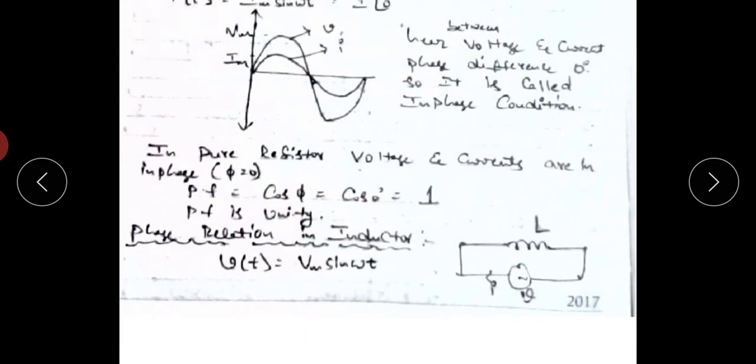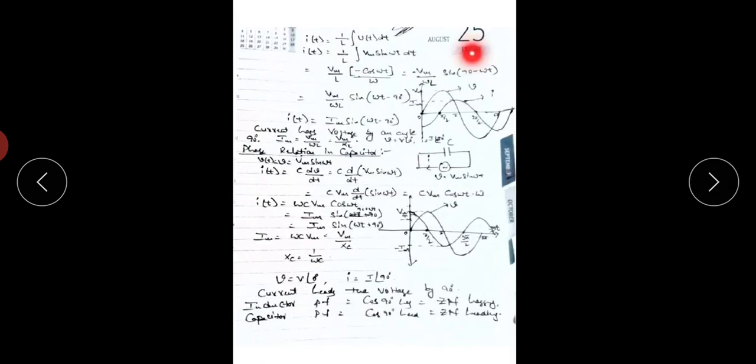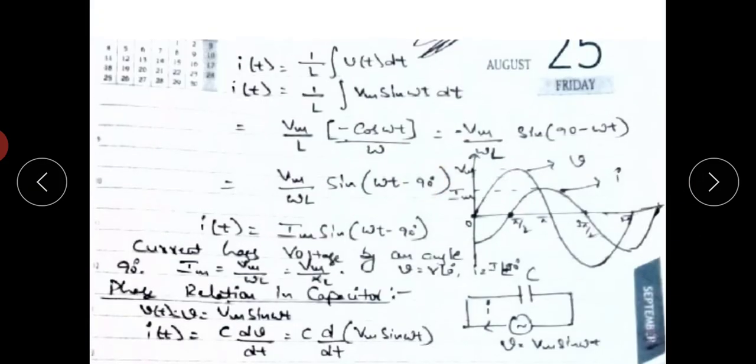Next, phase relation in an inductor. Here an inductor is connected across the AC supply, and I is the AC current. Let v(t) equal Vm sin omega t. The inductor current formula is i(t) equals 1 by L integral of v(t) dt. So i(t) equals 1 by L integral of Vm sin omega t dt, which equals Vm by L times the integral of sin omega t. The integral of sin omega t equals minus cos omega t by omega, so it equals minus Vm by omega L cos omega t. Now cos omega t equals sin of (90 minus omega t).